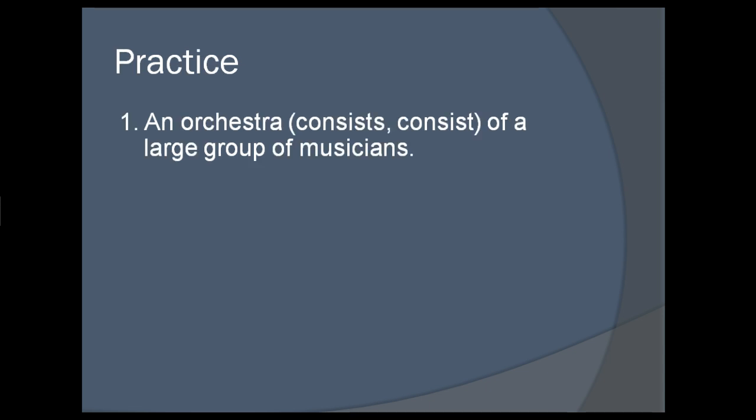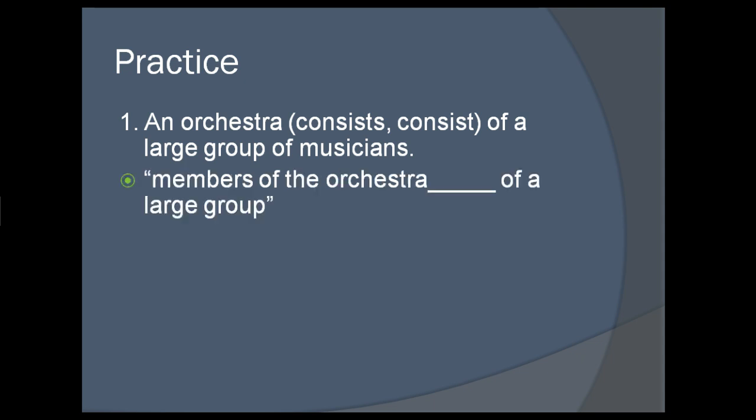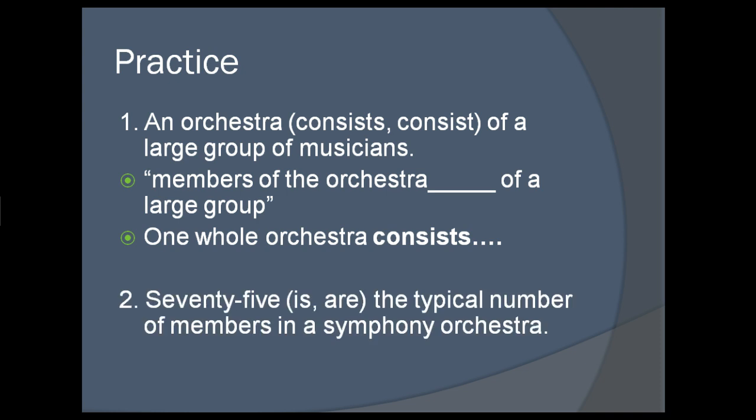Let's do some practice together. An orchestra consists of a large group of musicians. So is that one whole group acting together, or is it individual members of the orchestra make a large group of musicians? Well, in that case, members of the orchestra consist of a large group. It doesn't really work. So one whole orchestra consists is the better choice. Second example. 75 is or are the typical number of members in a symphony orchestra. The question is that one amount? Well, yes, it is. One amount is the typical number.